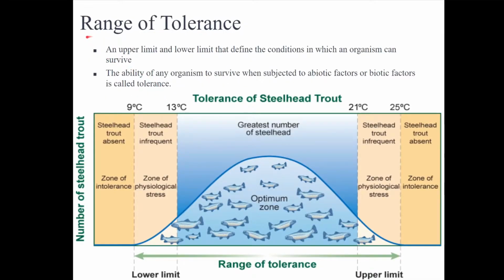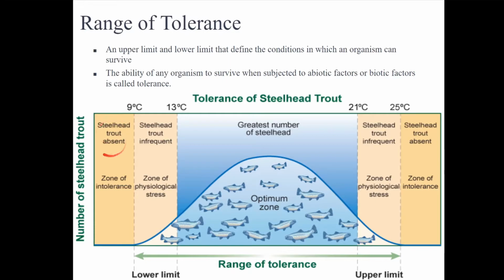Now let's take an example of a limiting factor, the temperature here. And to look at limiting factor, we must consider the range of tolerance. A range of tolerance can be broken down to how much can this organism take before it gives up. And it has an upper and lower limit, which are the minimum or maximum conditions an organism can survive, such as the steelhead trout here. Its limiting factor is temperature.